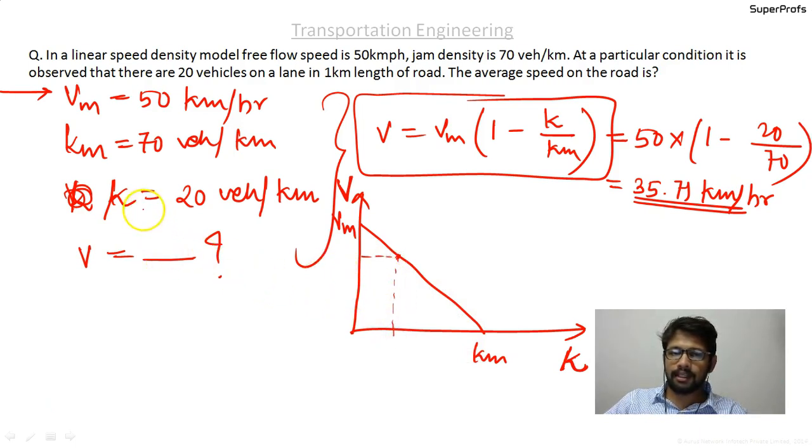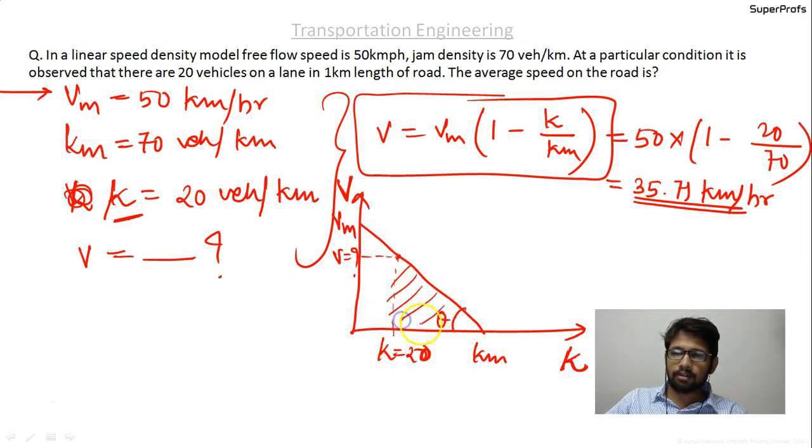In this case, the general K value is given. So here K equal to 20, and we want to find out what the V will be at this place. So just do this tan theta thing.